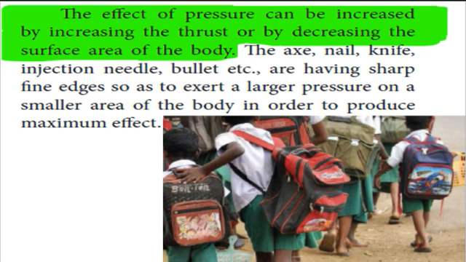The effect of pressure can be increased by increasing the thrust or by decreasing the surface area of the body. The axe, nail, knife, injection needle, billet, etc. have sharp fine edges so as to exert a larger pressure on a smaller area of the body in order to produce maximum effect. Broad straps are provided on a backpack for giving less pressure on the shoulder by providing a large area of contact with the shoulder.